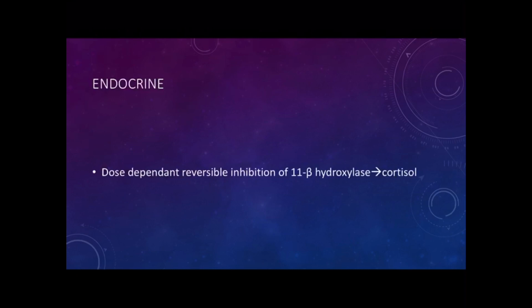Therefore, it causes adrenocortical suppression. This is very important to remember. Although it is said that a single dose will not be harmful in critically ill patients, the earlier use of etomidate as an infusion in critically ill patients was stopped after it was discovered that it causes cortical suppression, decreased production of cortisol.